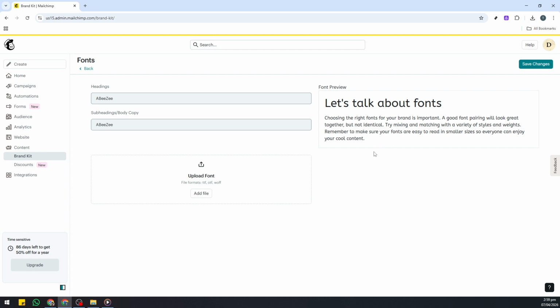That's it. You've successfully added your fonts to Mailchimp and set the stage for more branded, professional emails.